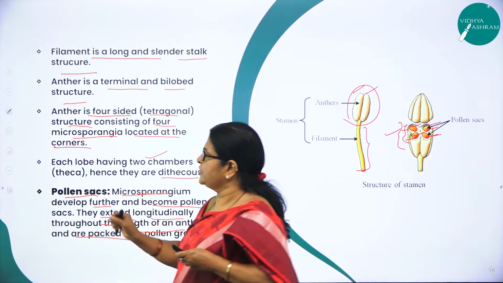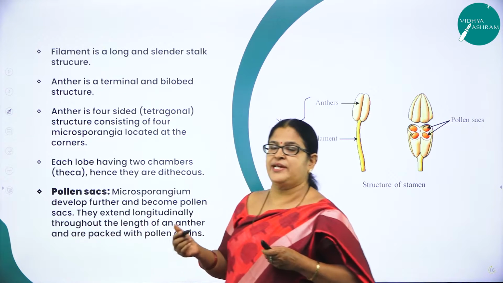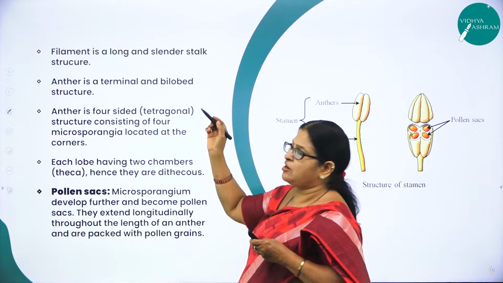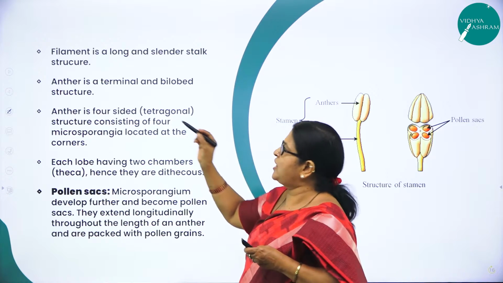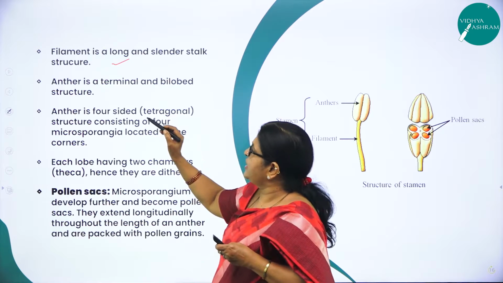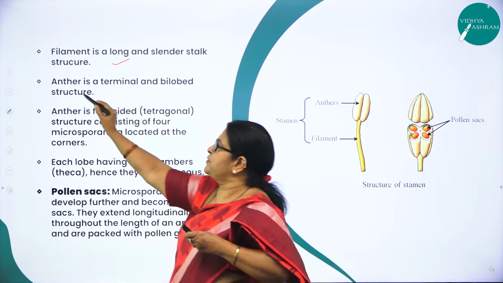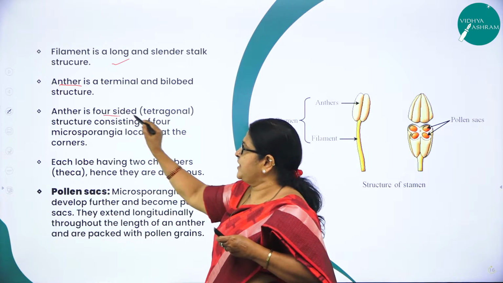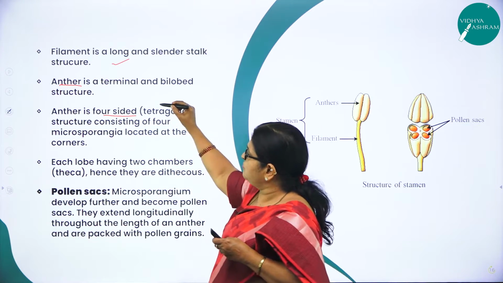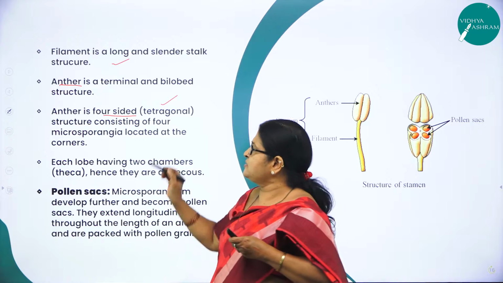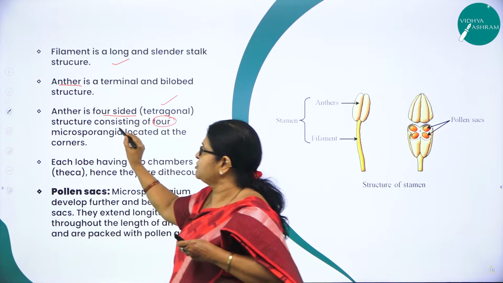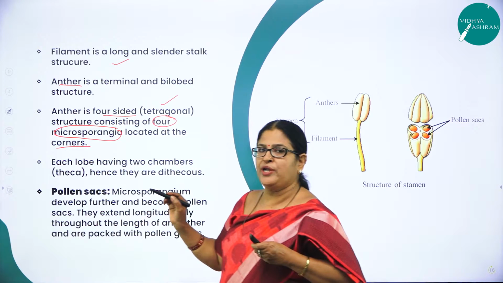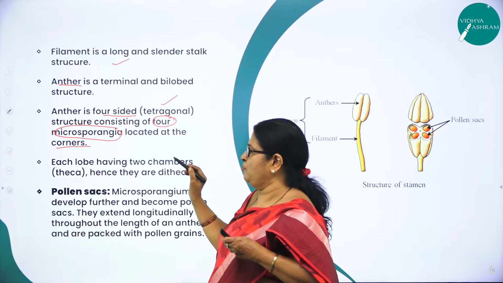What is the nature of a stamen? A typical stamen consists of a long slender stalk called filament, right? And at the terminal region, what is present? Anther is present. And anther is what? It is a four-sided structure. We can also use a word called tetragonal, consisting of what? 4 microsporangia located at the corners, 2 in each lobe, right?